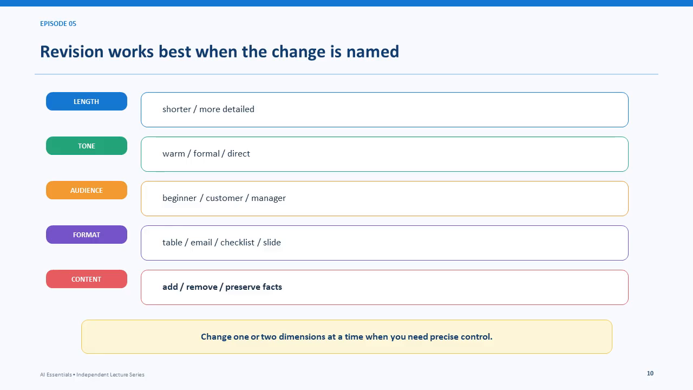Revision works best when the change is named. Length can become shorter or more detailed. Tone can become warm, formal, or direct. The audience may shift from a beginner to a customer or manager. The format can change into a table, email, checklist, or slide. Content may be added, removed, or preserved. Change 1 or 2 dimensions at a time when precise control matters.